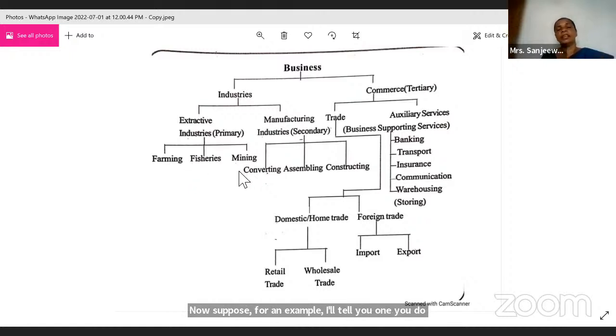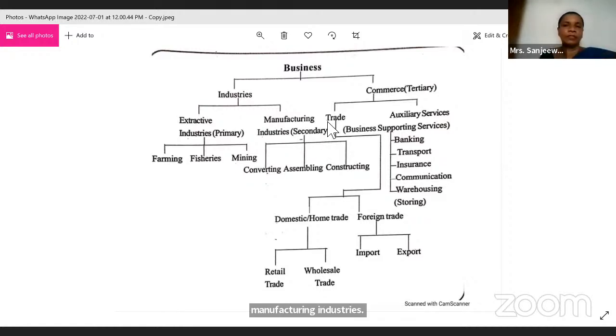So fishing comes under extractive industry. You take the fish and you can them, you do like canning, right? So that is manufacturing. You convert that into another finished good, so that conversion comes under manufacturing industries. Okay.